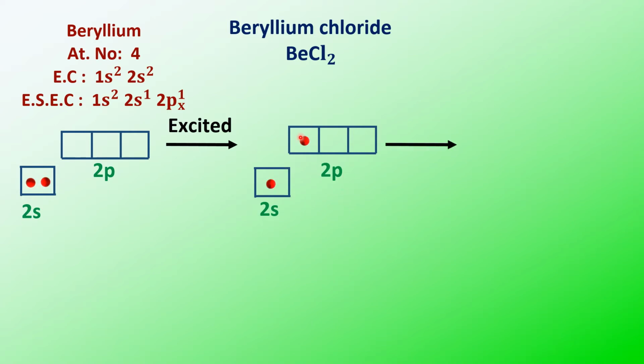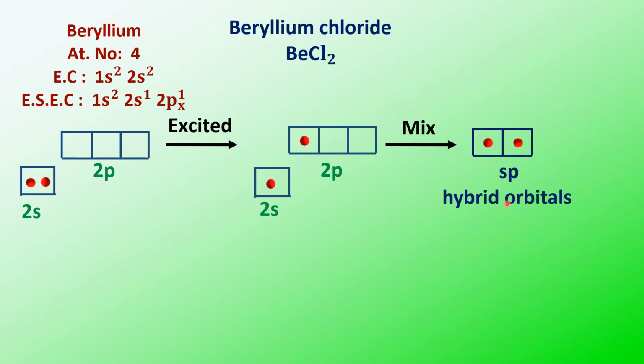These two orbitals intermix, giving rise to two equivalent orbitals. These two equivalent orbitals are called hybrid orbitals. As one s and one p are intermixing, they give rise to two equivalent sp hybrid orbitals. And you'll have two empty p orbitals, which have not undergone any hybridization.